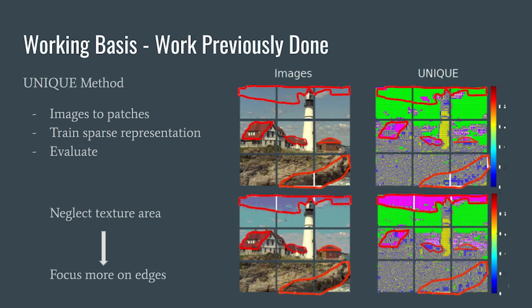UNIQUE introduced a new way to assess the quality of distorted images. UNIQUE uses an existing database to train a sparse representation model and represents image patches with another dimension vector, and evaluates the new image quality according to the new vector. From the right figure in this slide, we can see that UNIQUE represents the original image with a set of learned features and uses the new image to judge the quality.